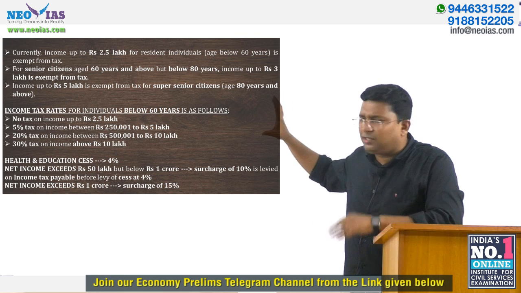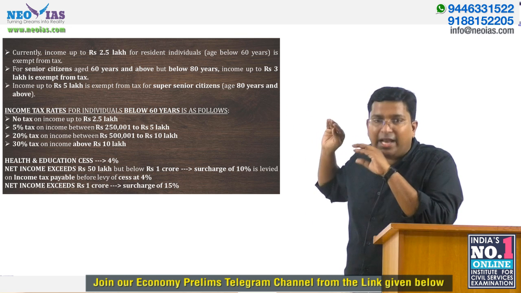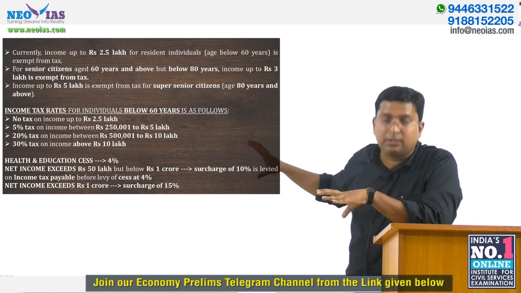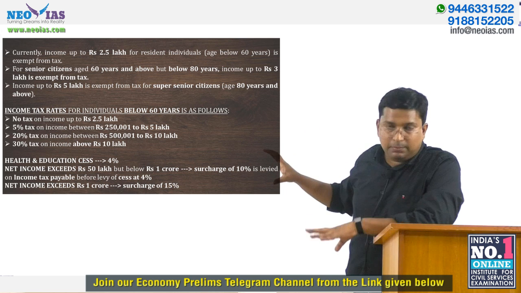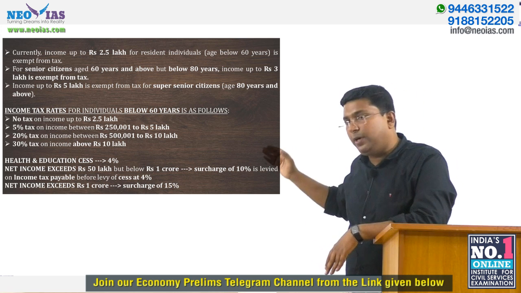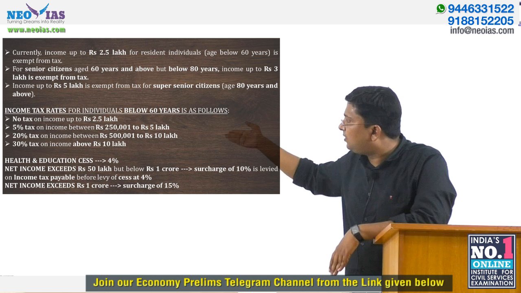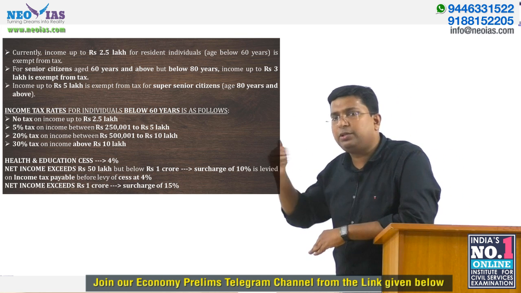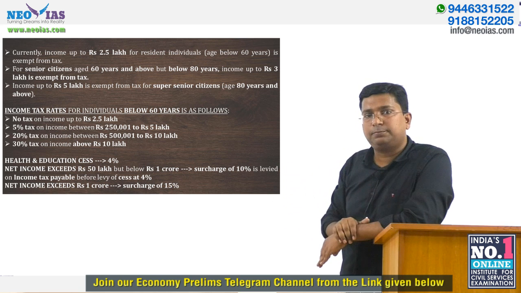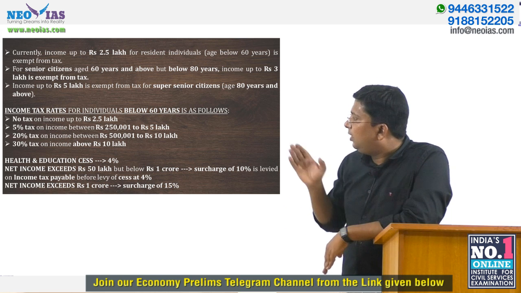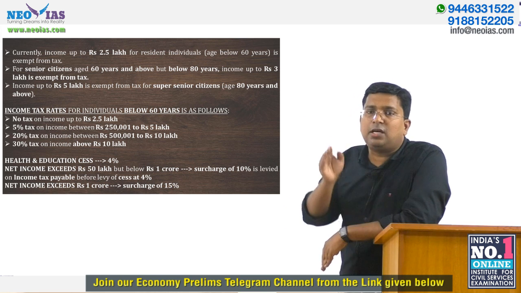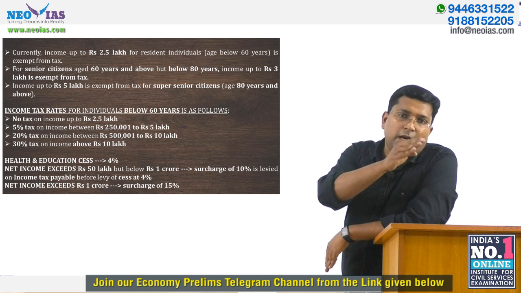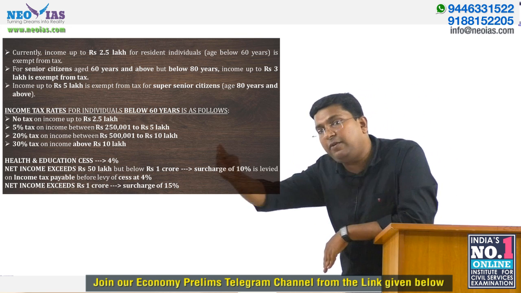Okay, so from your examination point of view, just have an idea about the tax slab for people who are 60 years of age and below. We already know that there is no tax up to 2.5 lakh, and then 5% tax on income between 2.5 lakh and 5 lakh.